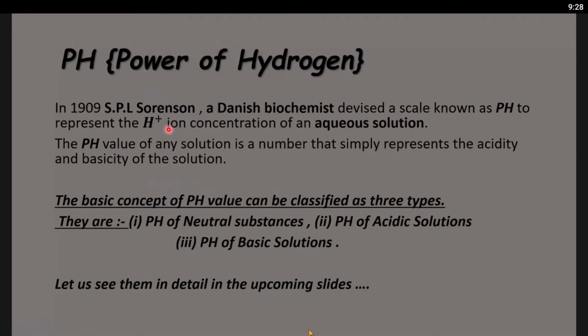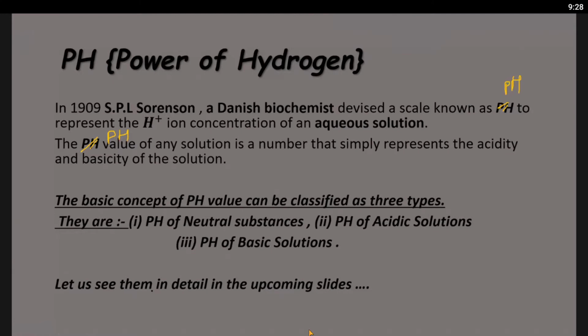Please note down this point. Don't write P capital, or you won't get marks. Small p and capital H, this is the correct answer. Very good, you are now correct. You can continue.